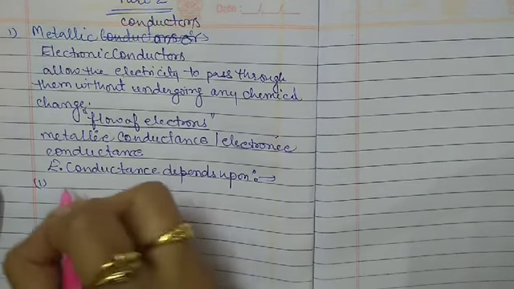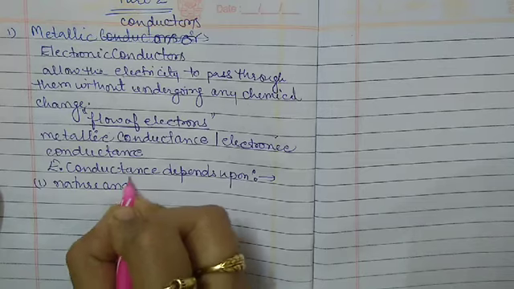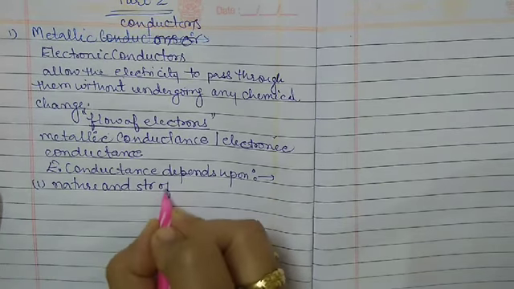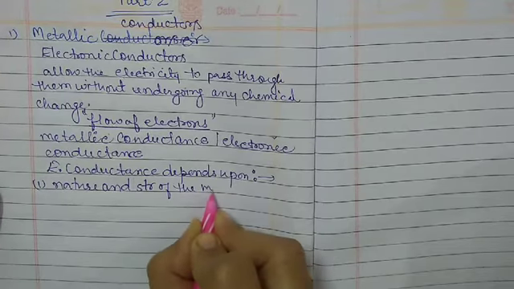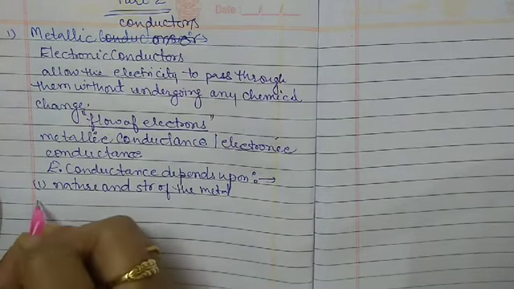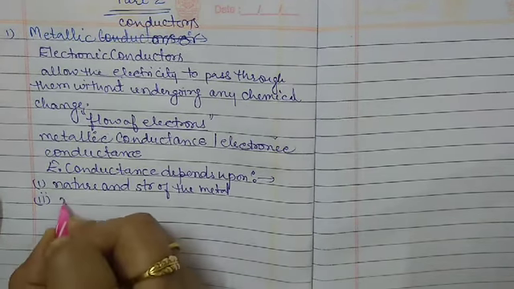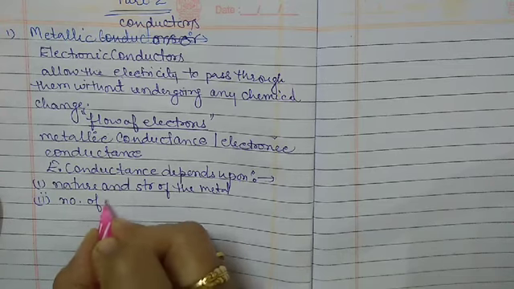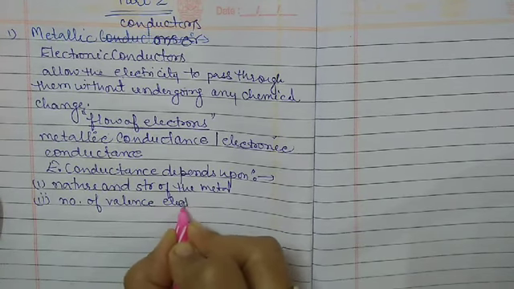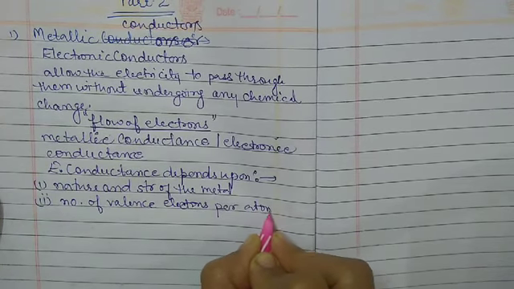The first one is the nature and structure of the metal. The second is the number of valency electrons per atom.